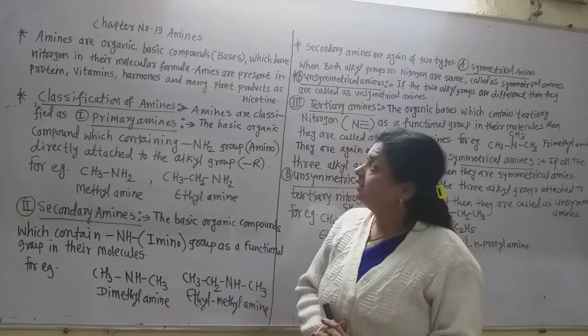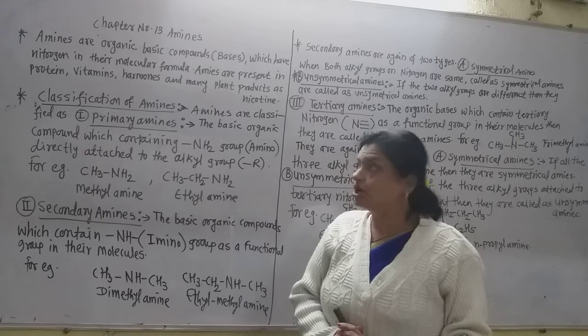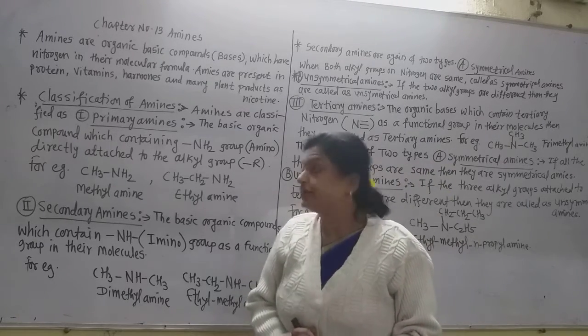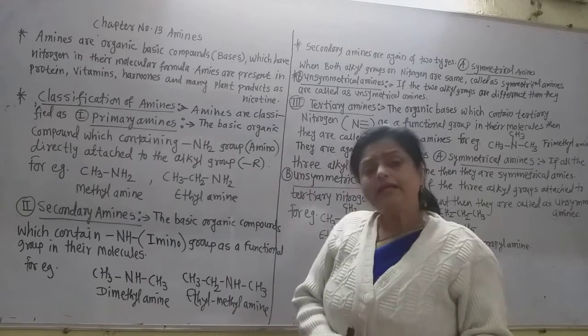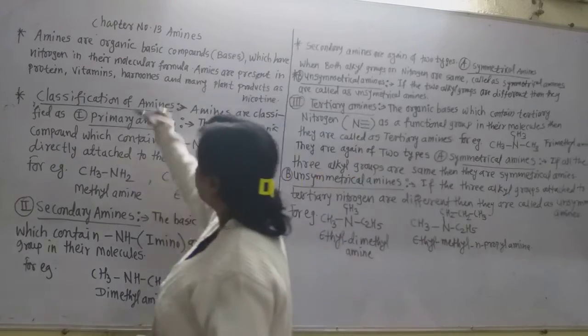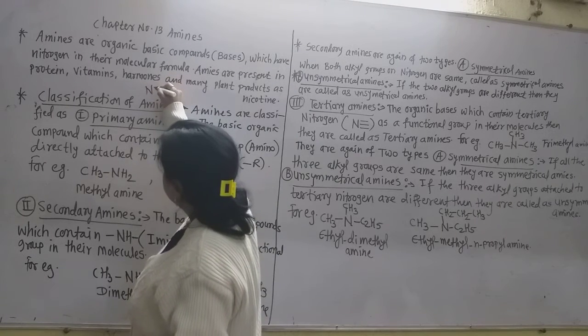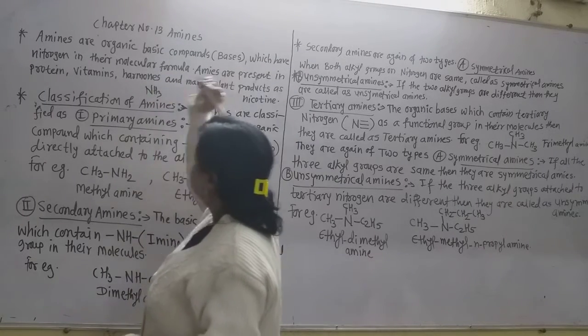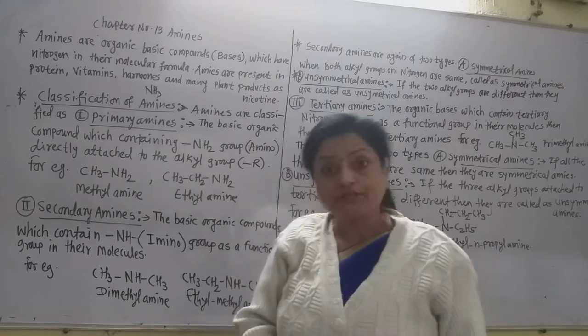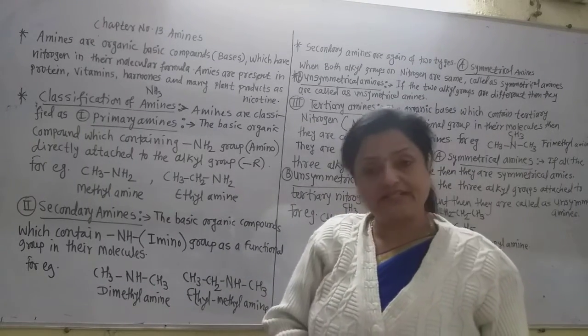Amines are organic basic compounds which contain nitrogen in their molecules. And if we replace the hydrogen atom of ammonia by alkyl groups, then we obtain the amines.